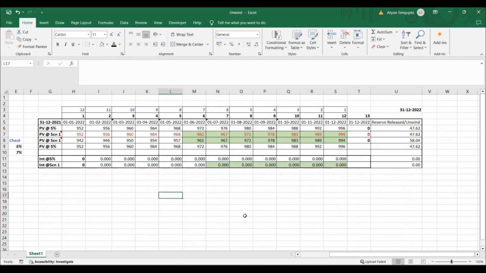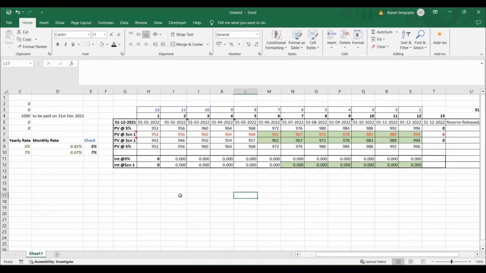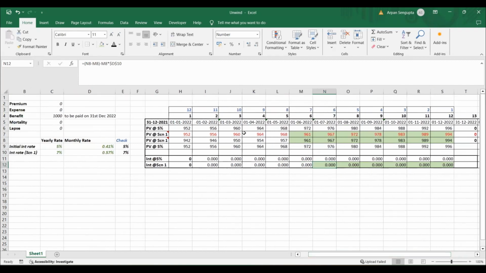Now we need to check for scenario one where the rate is changing to 7%. So here initially we are doing the same thing, 956 minus 952, that should be equal to the previous month into the discount rate. The change happens here. So here the previous month figure, 961, should be multiplied with 0.57, not with 0.41, because here there is a change in the interest rate. The interest rate changes from 5%. In the previous scenario, we assumed the interest rate to stay consistent at 5%. Here the change happens.